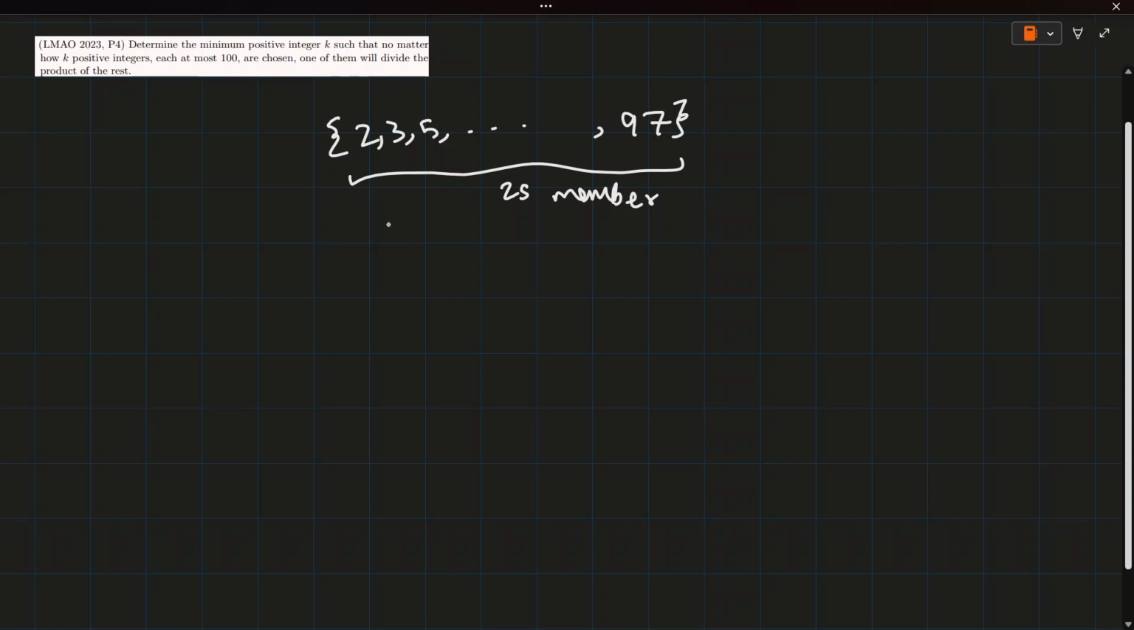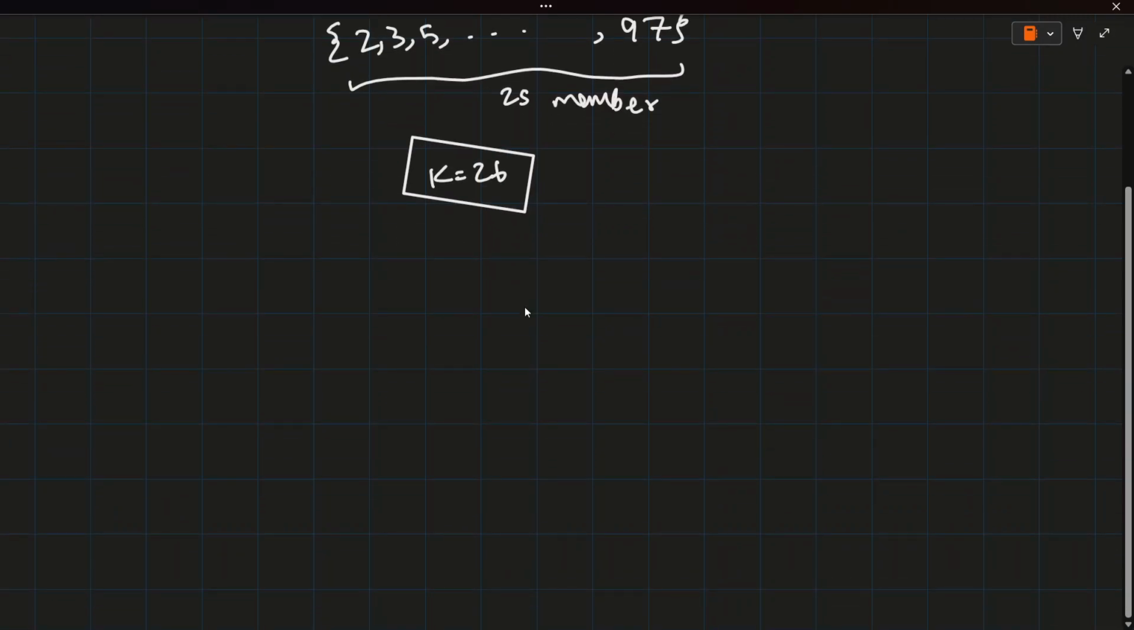So 25 is the highest number such that none of them divide the product of the rest. So maybe our answer is k equal to 26. This is our proposed answer. Let's try to see a formal proof of how we can establish this.